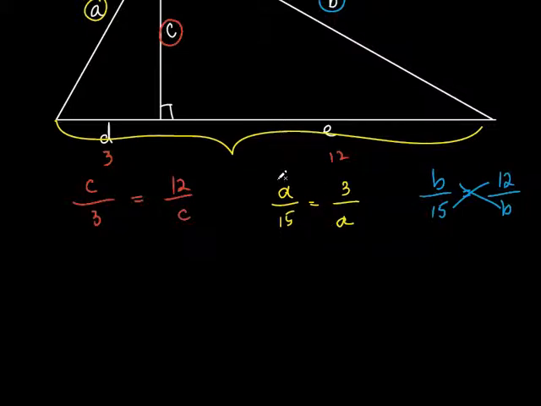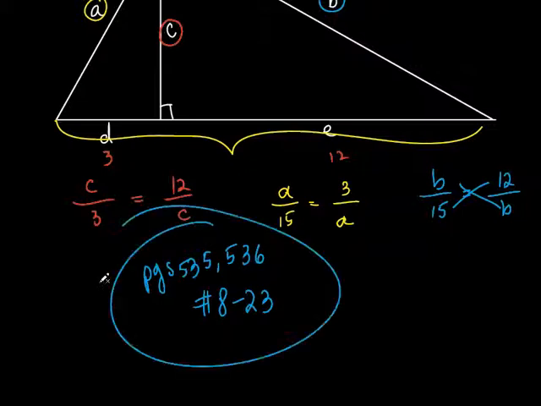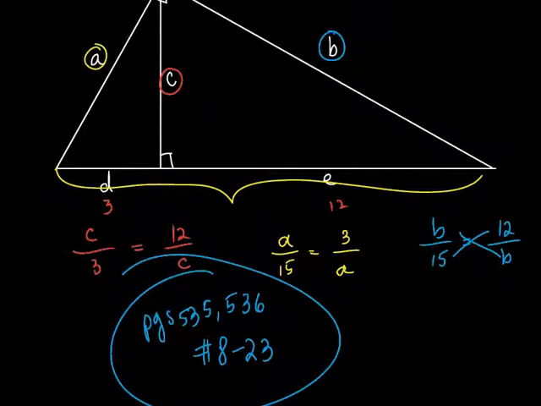So, that was 8-1. So it's numbers 8 to 23, on section 8-1. Just look at section 8-1. You can figure it out. It's 535 and 536. There it is right there. So you're doing 8 to 23. Go back and review the video, okay? I know I went a little fast because we didn't have much time today. But if you watch the video again, it should make a little sense to you. Just follow that right there.